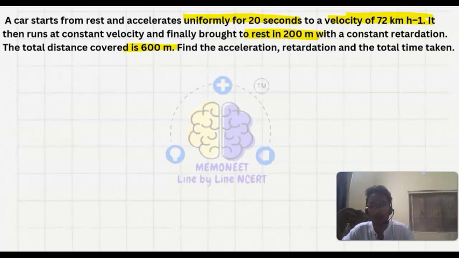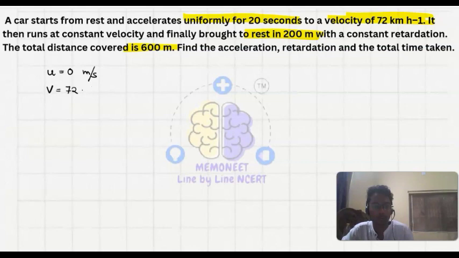So let's find out the acceleration here. It is said that it is starting from the rest and accelerates uniformly for 20 seconds to a velocity of 72 km per hour. So the initial velocity, that is u, okay, what will be the u here? Initial velocity is equals to 0 meter per second. Why? Because it is starting from rest, and then the final velocity is 72, sorry, 72 kilometer per hour.